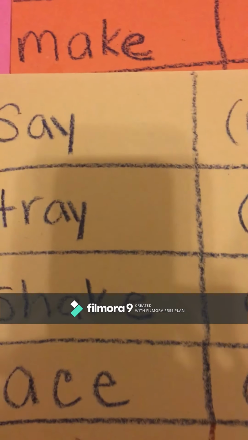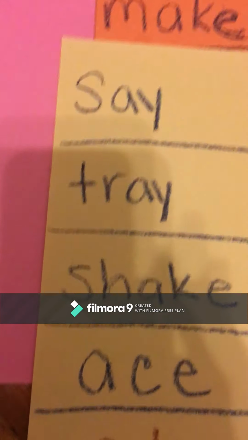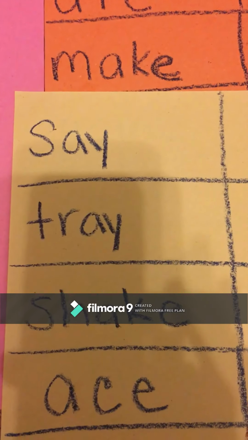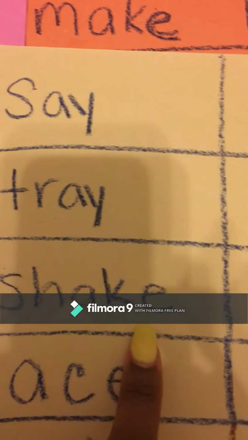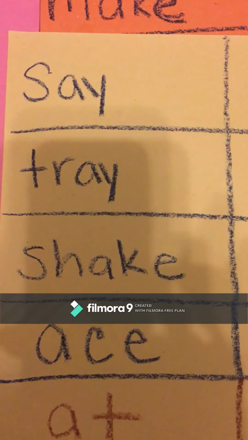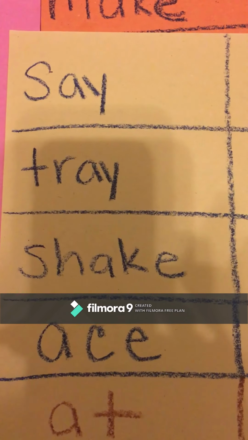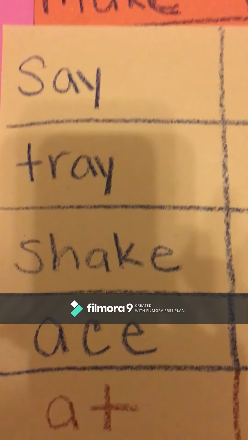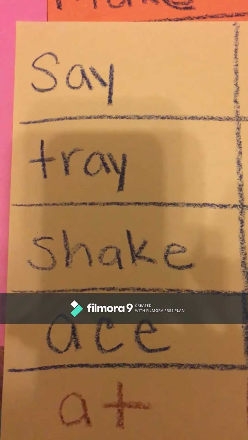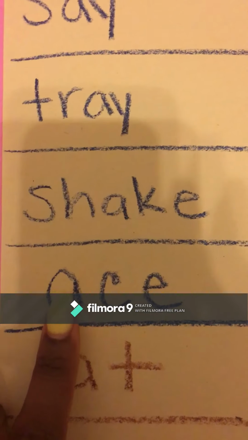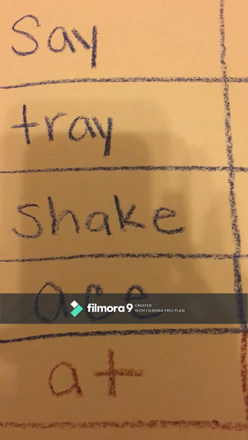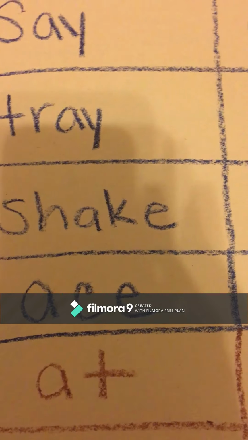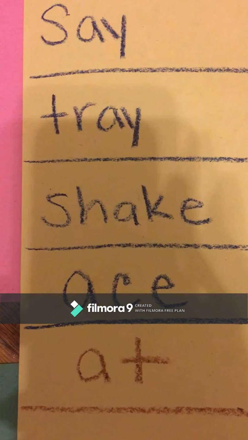Tray. Yes, the A sound is at the end of the word tray. What about shake? Very nice. We hear the A sound in the middle of shake. Let's do one more. Ace. You got it. We hear the A sound in the beginning of the word ace.